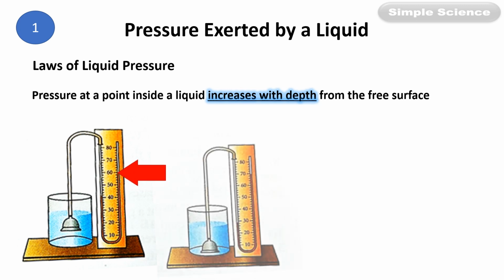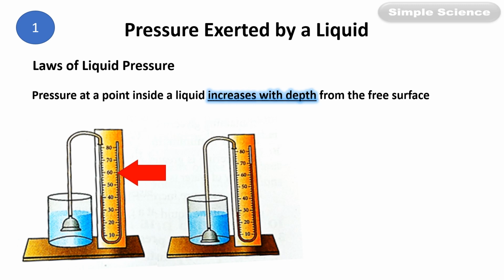Now what do you have to do? Insert the thistle funnel a little lower, increasing the depth, close to the bottom. So now the depth in the liquid increases. What is the pressure reading here? The pressure reading is 70. That means as you go deeper inside the liquid, or as the depth increases from the free surface, the pressure also increases. This is the meaning of pressure at a point in a given liquid increases with increase in depth from the free surface. So as the depth increases, pressure increases.